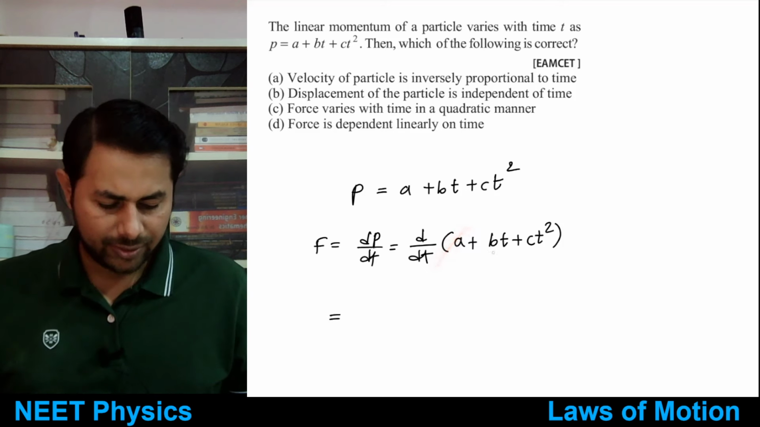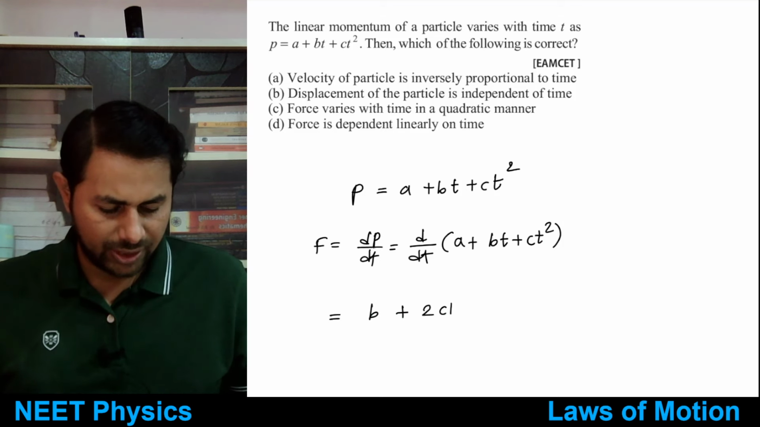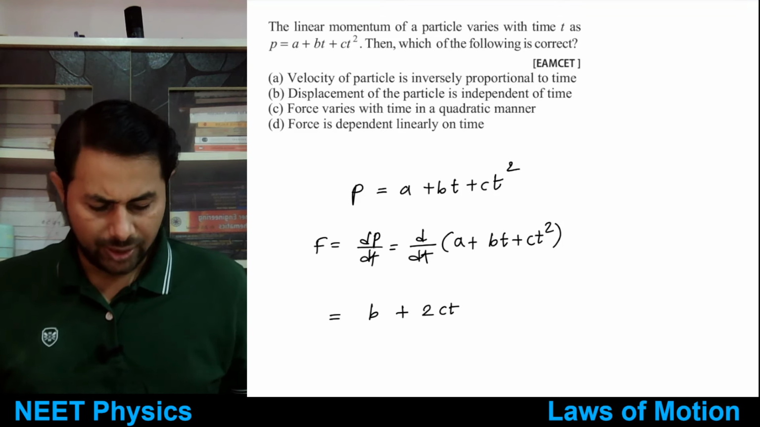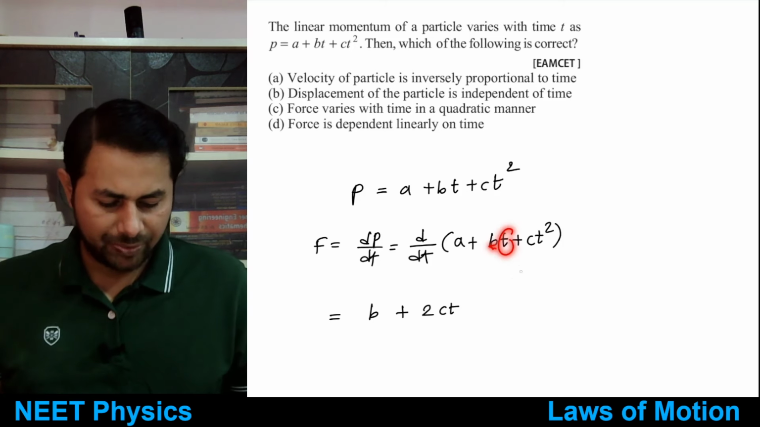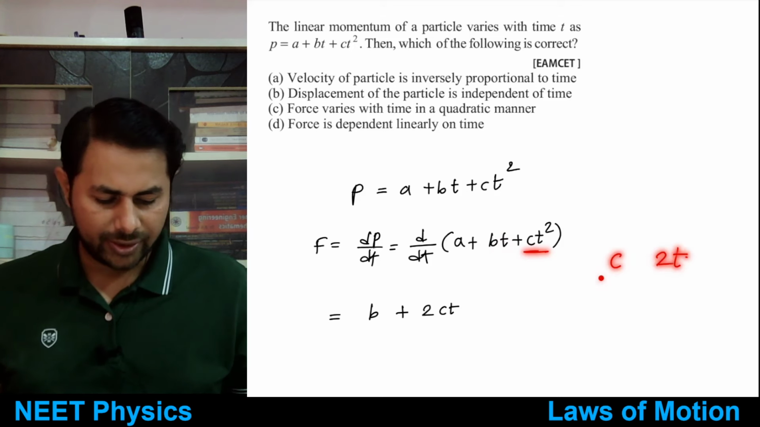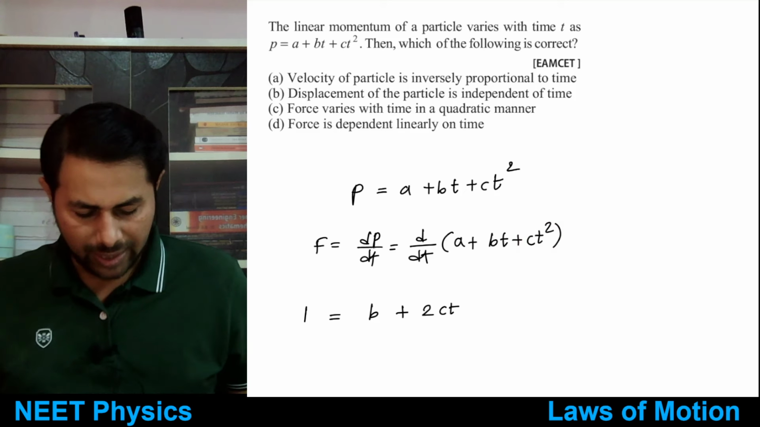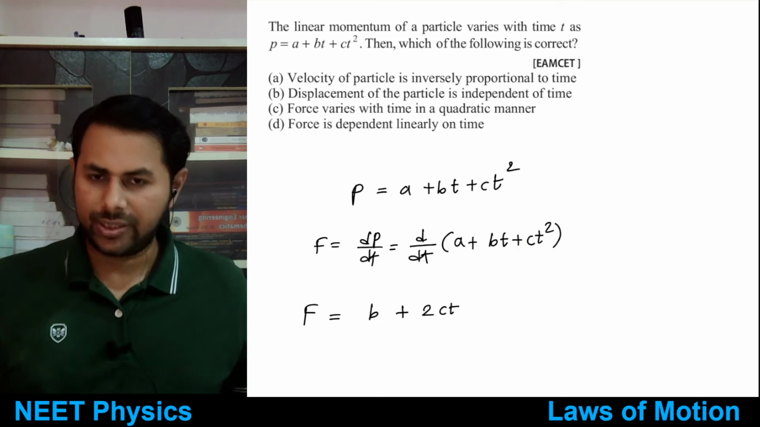Derivative of a is 0. Derivative of this term is b only, and derivative of this term is 2ct. You can take b outside. Derivative of t is dt by dt, which is 1, so that is b. And for this term, you can move c outside. Derivative of t square is 2t, so the derivative of this term is 2ct. So F is equal to b plus 2ct.